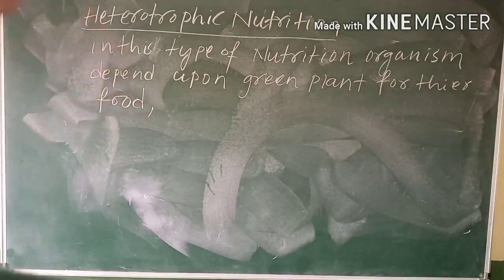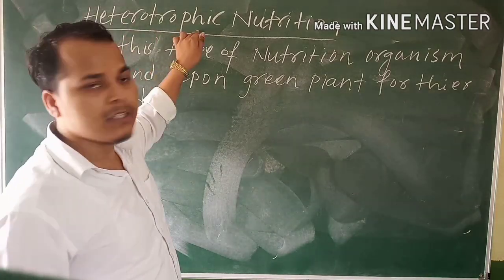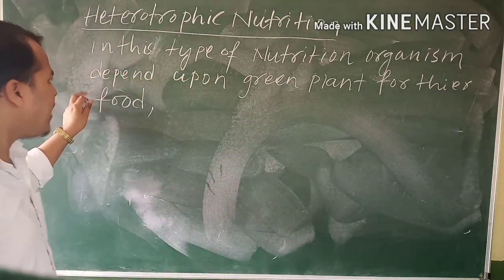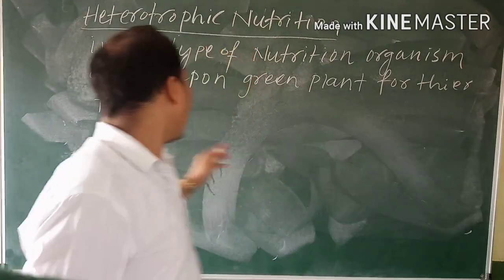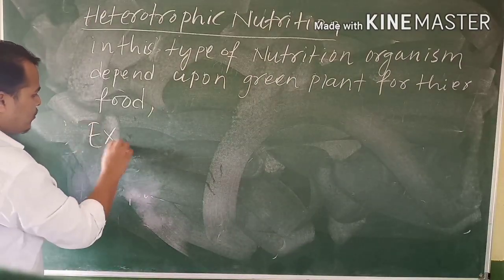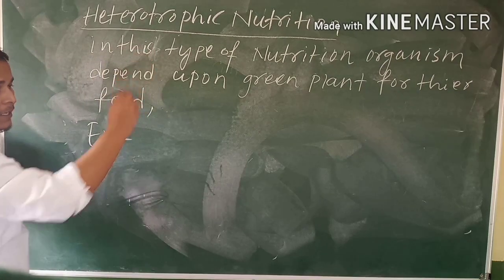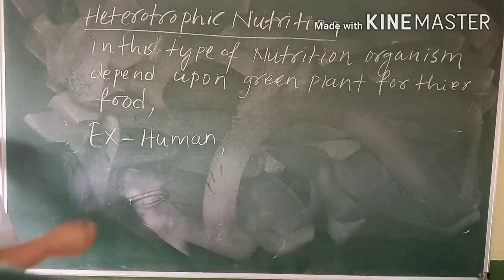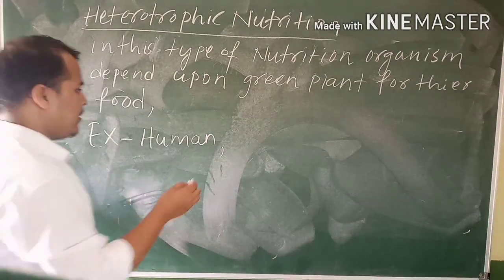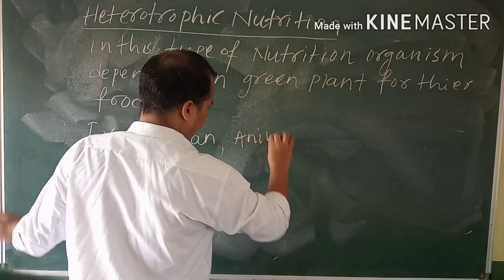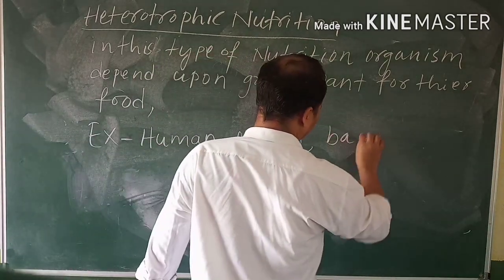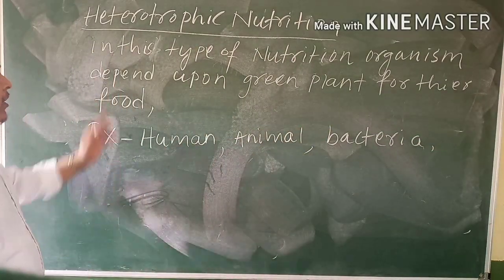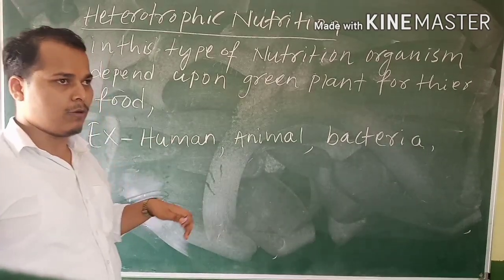So who are the heterotrophs? Humans, yes, we cannot prepare our food, and for our food we depend upon plants. Then animals and bacteria. These come under the heterotrophic mode of nutrition.